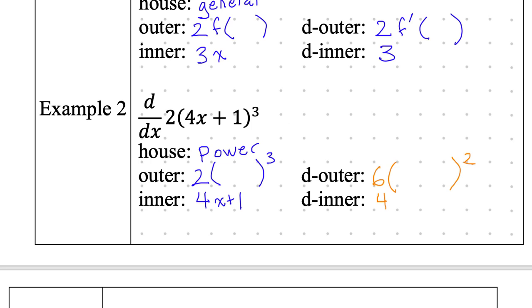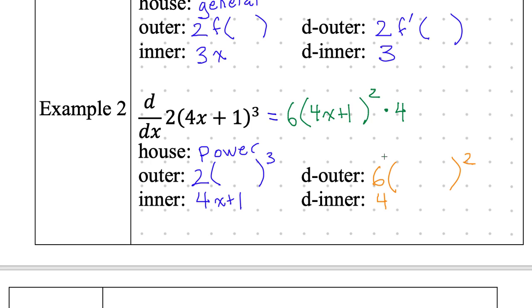Let's come back here and actually answer this. This should be what two words multiplied together? Doubter times dinner. Dinner's always second. Well, it doesn't matter because of the commutative property, but it makes more sense to put dinner after. So the answer is going to be 6 times something squared. What is that something in here? 4x plus 1, times the dinner, which is 4. Done.